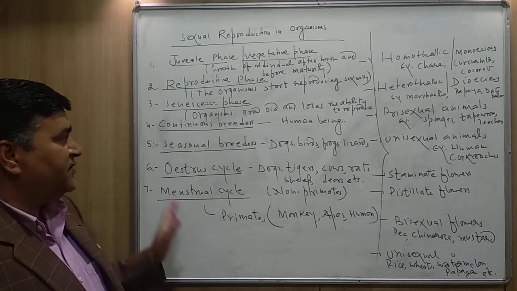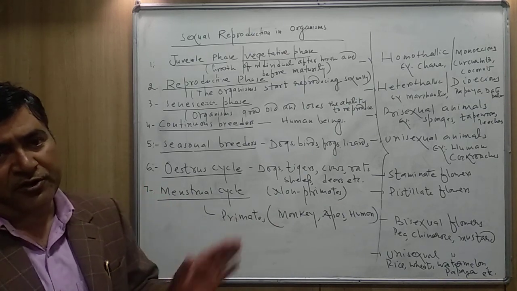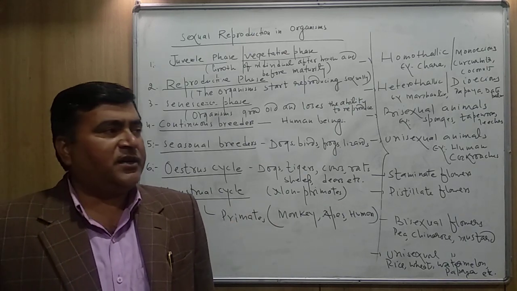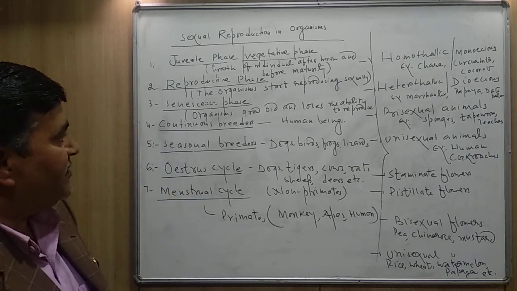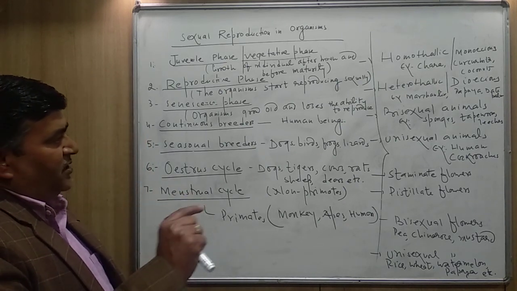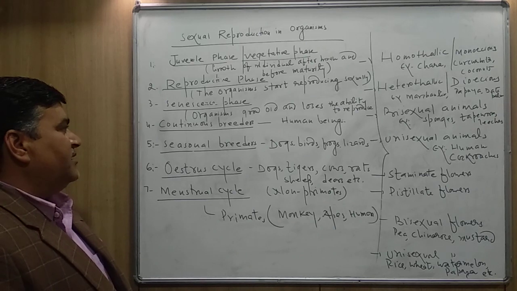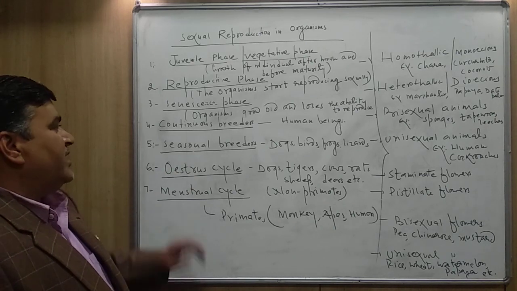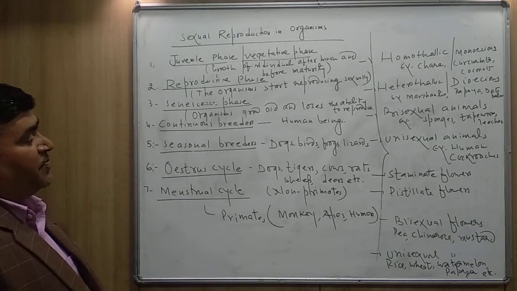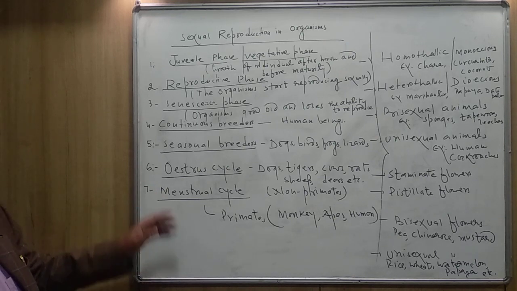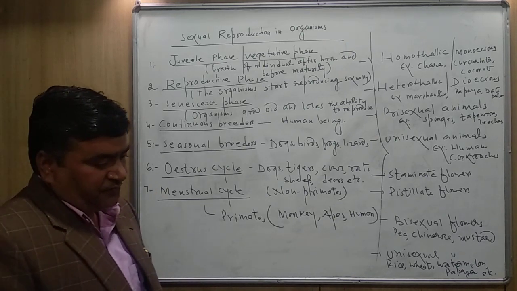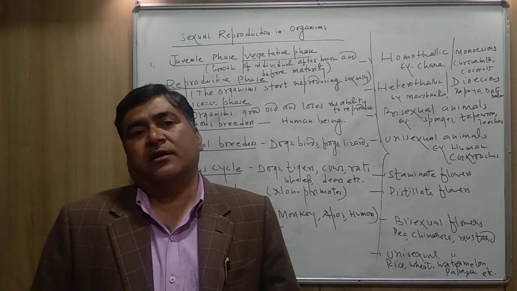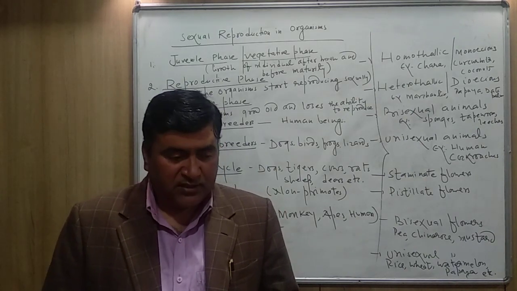They are not continuous breeders. They do not reproduce throughout the year or throughout their lifetime, but in a particular duration they breed, and they are known as seasonal breeders.